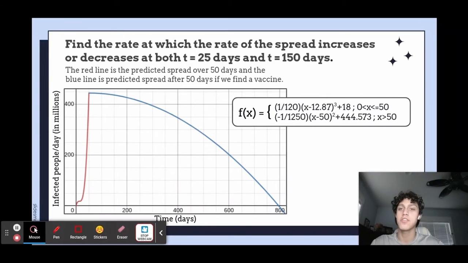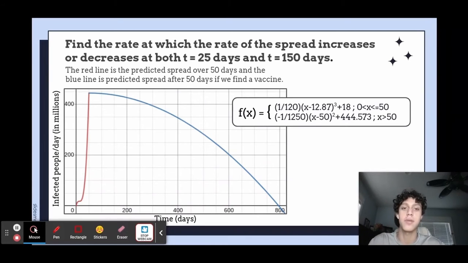Alright, due to the infectiousness of COVID-X, we know we need vaccines. So here, we have a graph, and we're going to find the rate at which the rate of the spread increases or decreases at both t equals 25 days and t equals 150 days. The red line is the predicted spread over 50 days, and the blue line is predicted spread after 50 days if we find a vaccine.